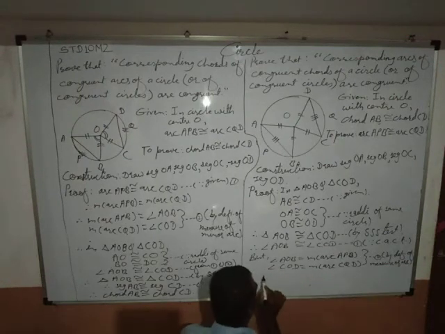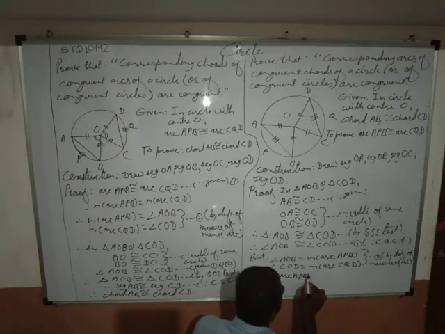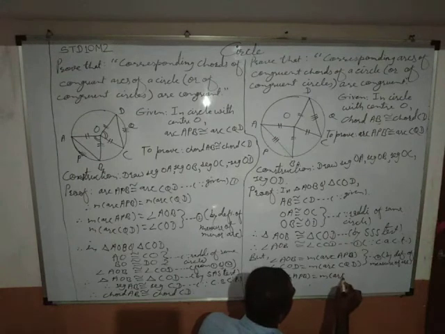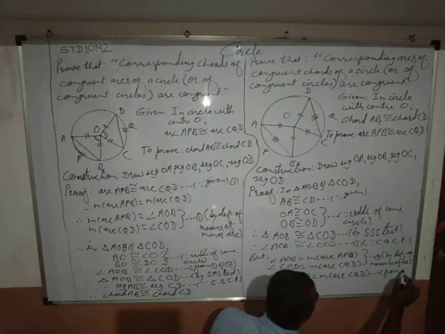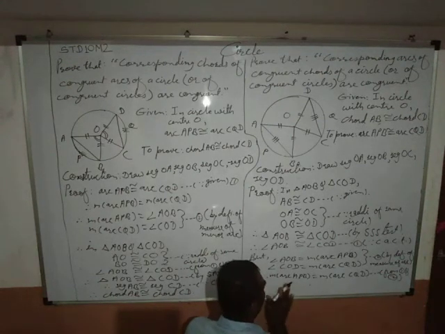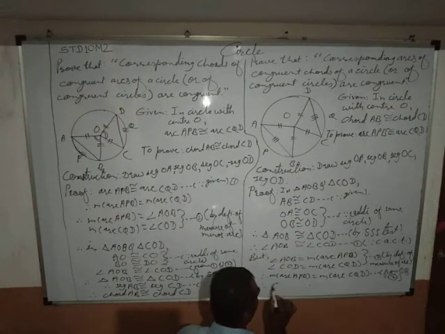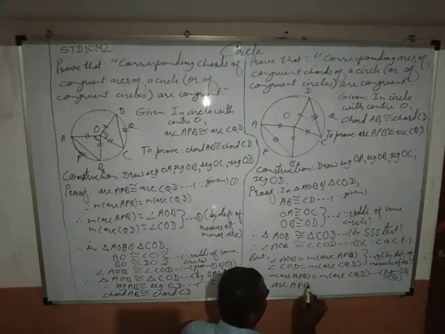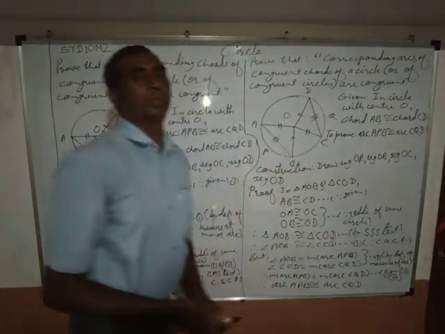Okay, and therefore measure of arc APB equals measure of arc CQD from 1 and 2. And as measures of arcs are equal with equal radii, therefore such arcs are congruent. Therefore, arc APB congruent arc CQD. Hence the proof. Okay.